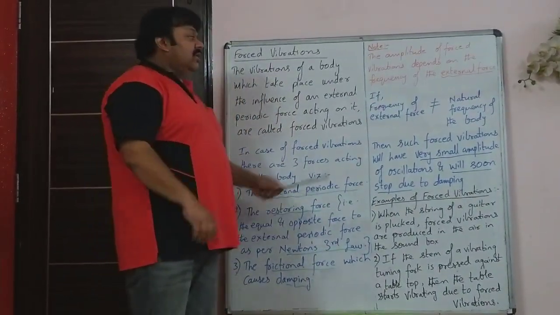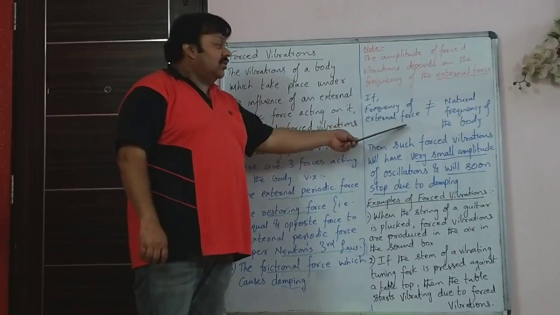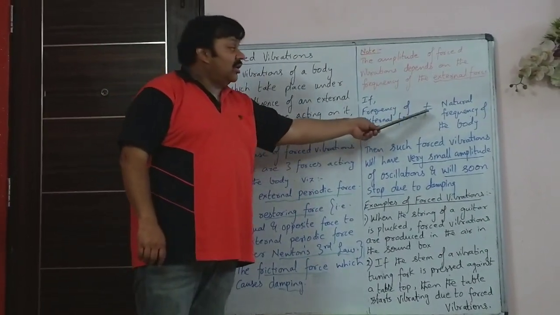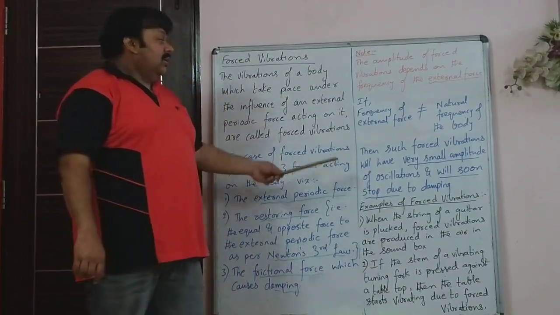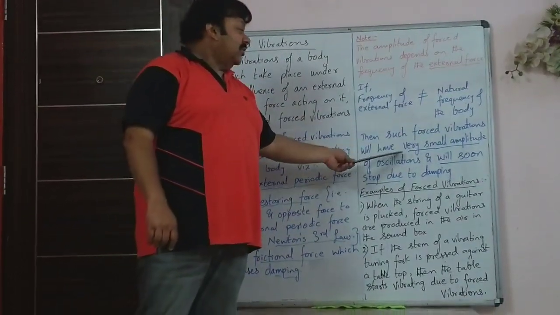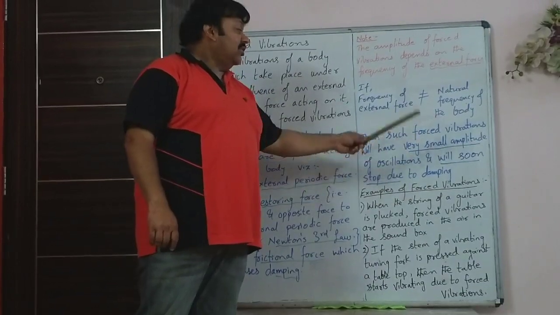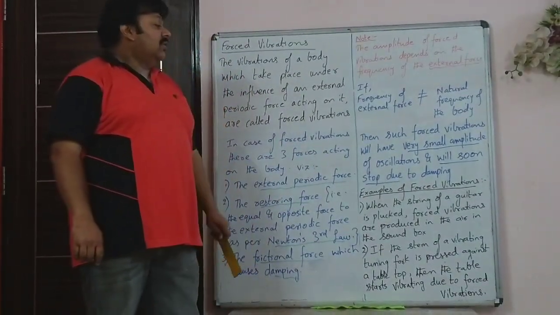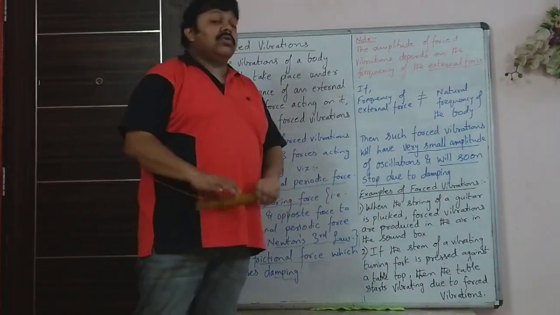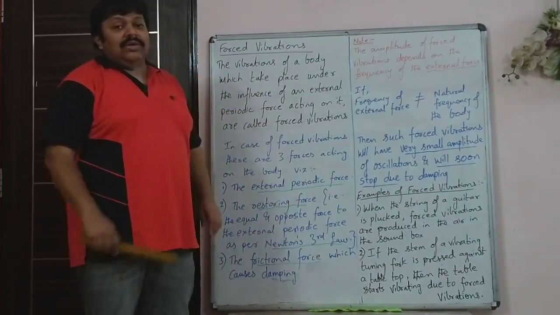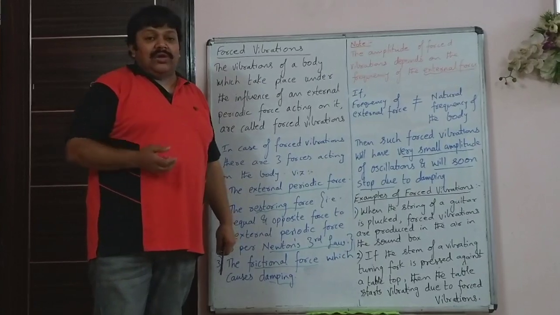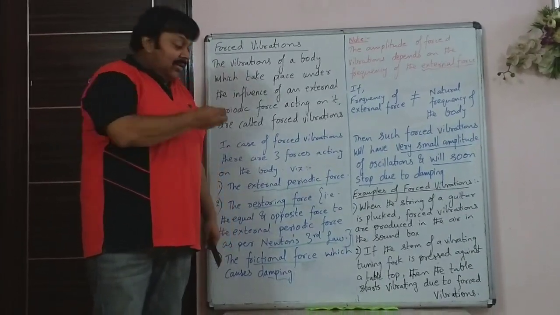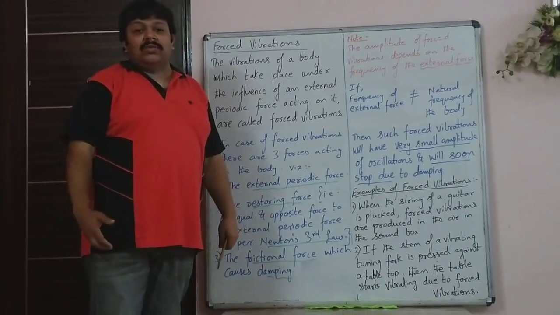Right now we are just telling that if the frequency of the external force is not equal to the natural frequency of the guitar or the body, then such forced vibrations will have very small amplitude and will soon stop due to damping. So that means, let's say you have a mobile phone kept on a tabletop, or a vibrating tuning fork kept on a tabletop.